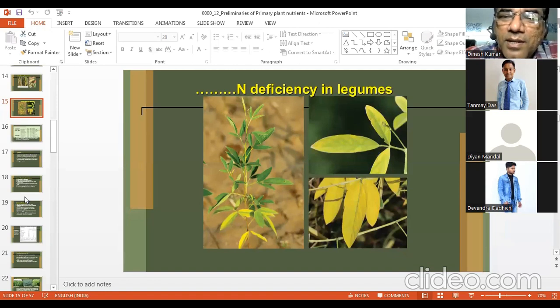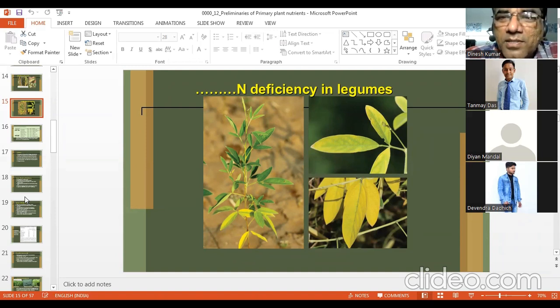It takes time to get the root growth. First root growth will be there, then nodule formation. So it takes time, and therefore we apply a starter dose to leguminous crops. So overall, many times legumes also suffer from nitrogen deficiency. If you take the case of pulses, the Indian Institute of Pulses Research, Kanpur, recommends a 2% foliar spray of DAP or urea 2 times in pulses. This is a recommendation, so you are supplying nitrogen through foliar feeding.